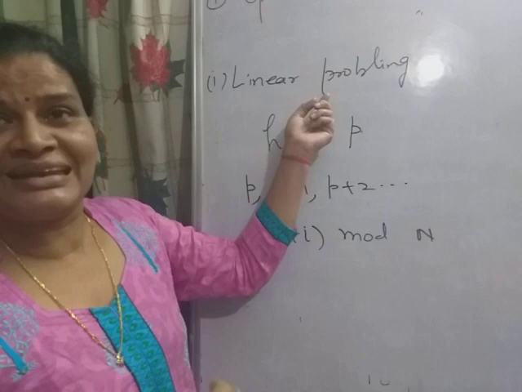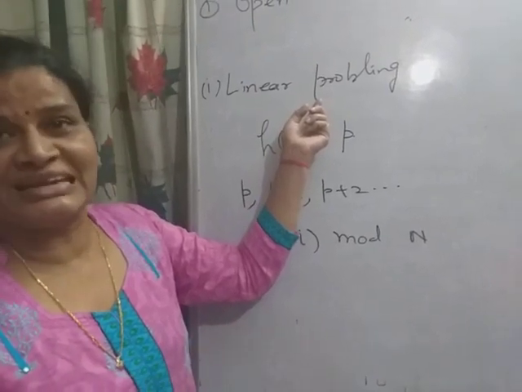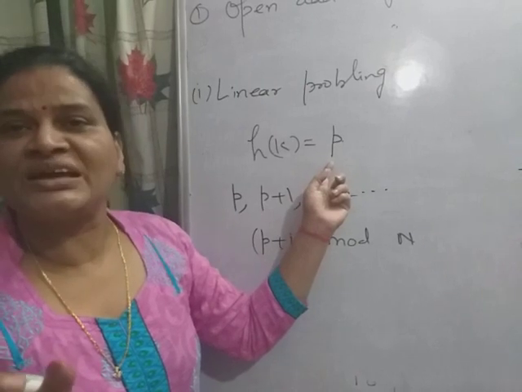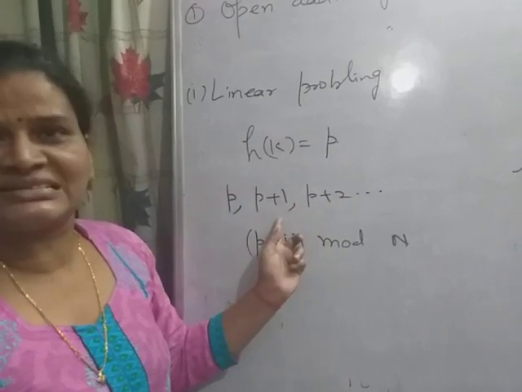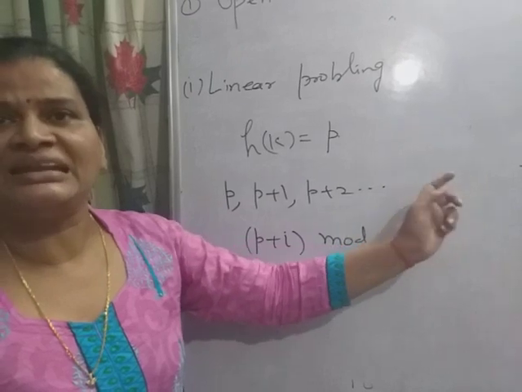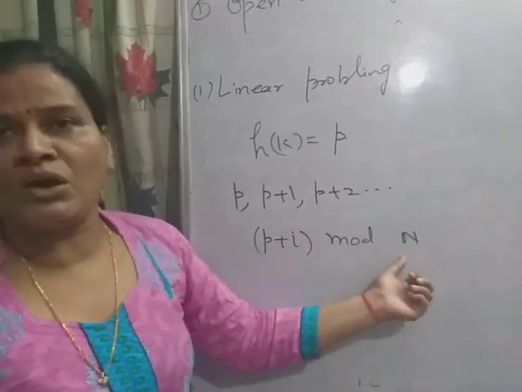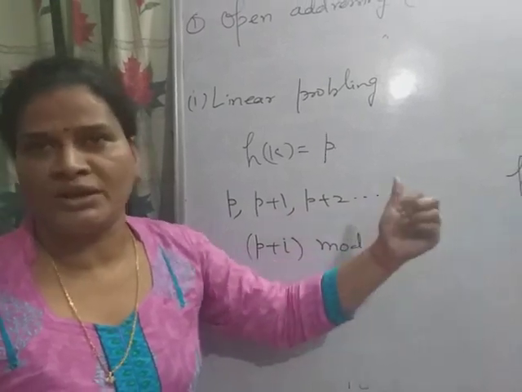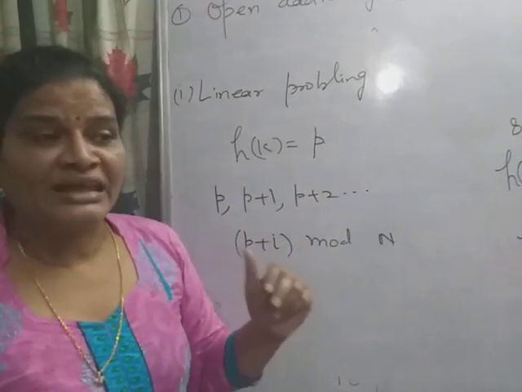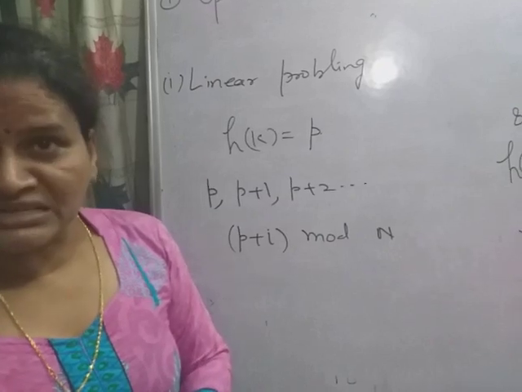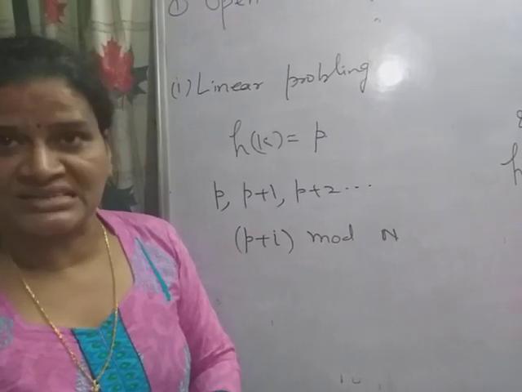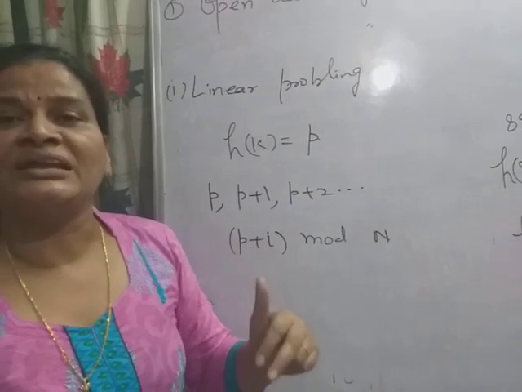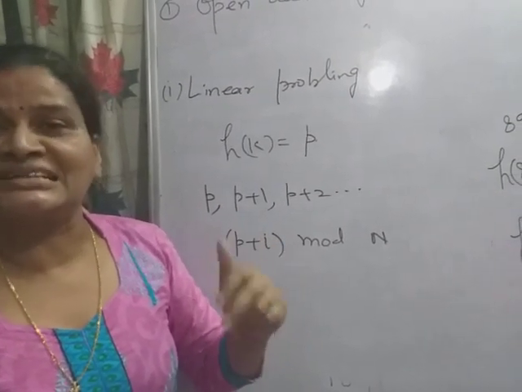Here we select the next probe in a linear fashion. If the address is 5 and 5 is already full, then it will select 6, 7, 8, 9, and if it exceeds the table size, then mod n, and we repeat this process with P plus 1, P plus 2, and so on, until an empty location is found, or until the table is full.